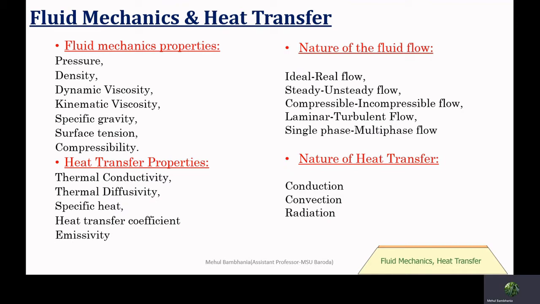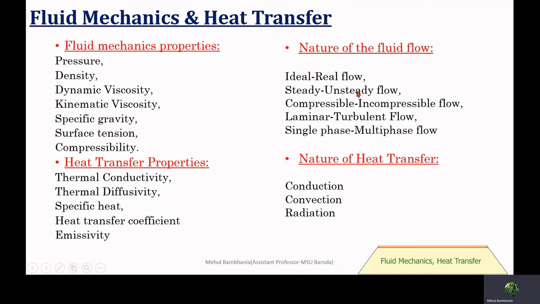When we refer to any fluid flow as ideal flow, it means it doesn't have any friction among the two layers of the fluid. However, it is not the actual case. In actuality, the fluid always has a certain viscosity, and because of that viscosity, friction always exists.